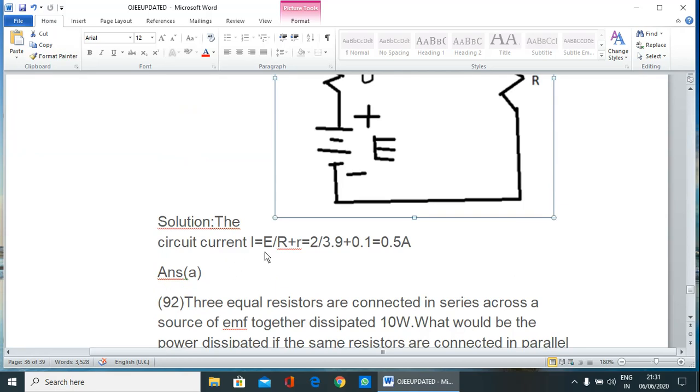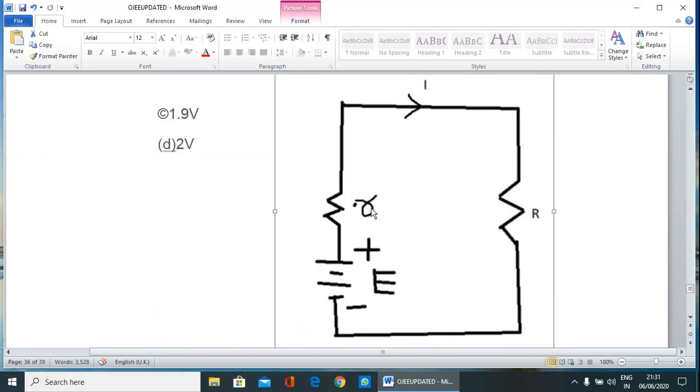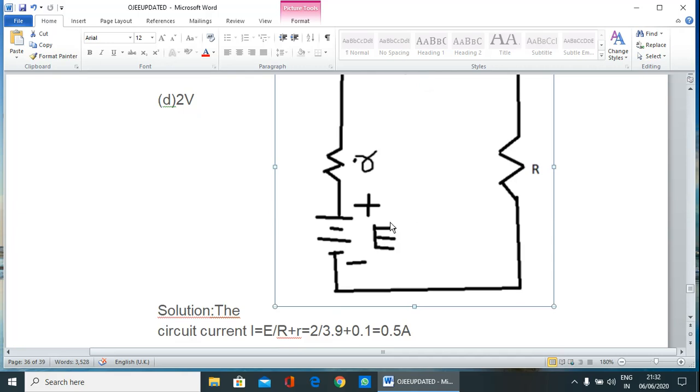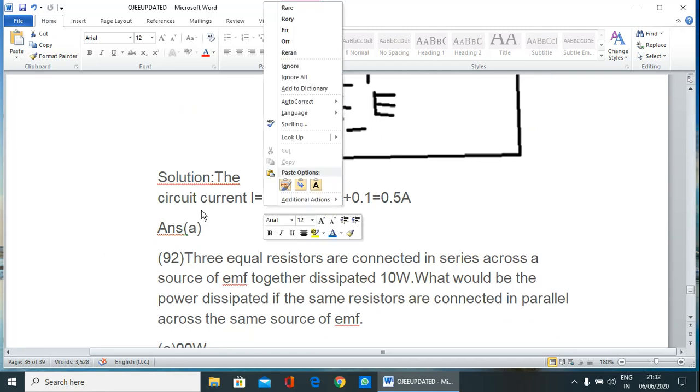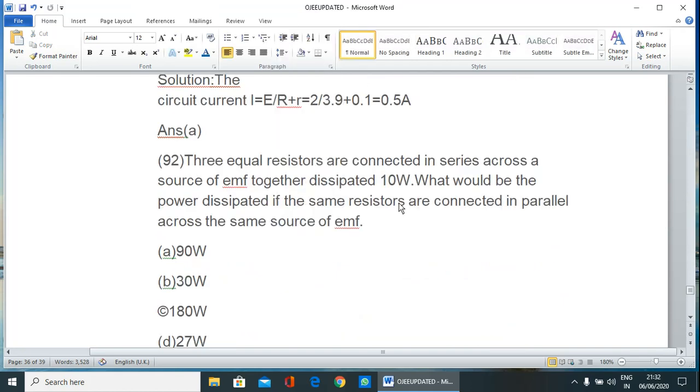So circuit current I is equal to E by R plus r, because the internal resistance r and this R are connected in series, and this is the EMF of the cell. Therefore current is equal to voltage by total resistance, that is R plus r. So I is equal to E by R plus r, that is 0.5 ampere. The correct answer is A. Then next question.